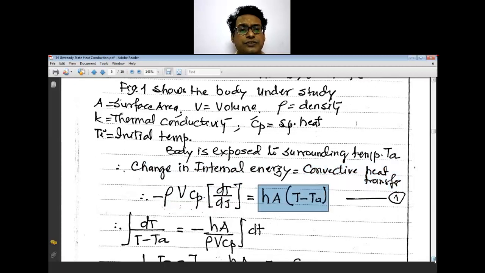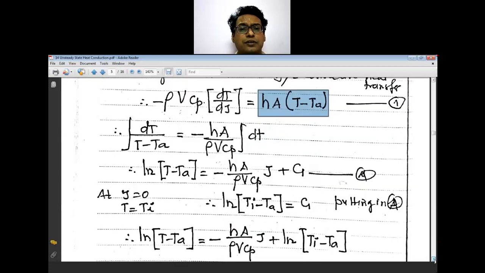So simply rearranging this, dT upon (T minus Ta) is equal to minus hA upon rho V Cp, integrated from 0 to t dt. The initial temperature is Ti and Ta is the surrounding temperature. In some books, this Ta is also T infinity.